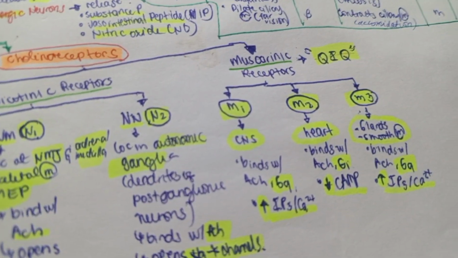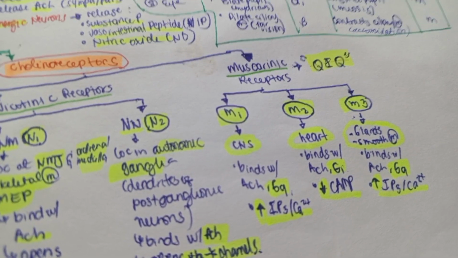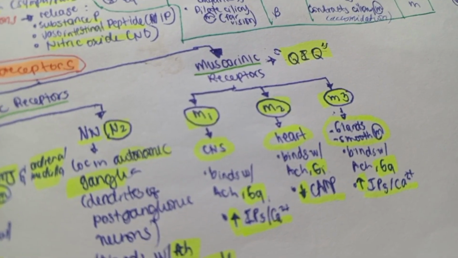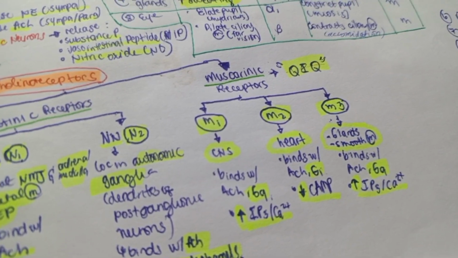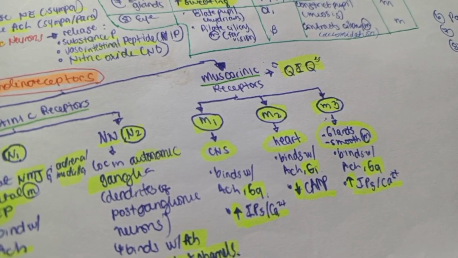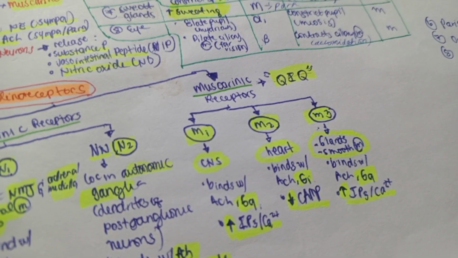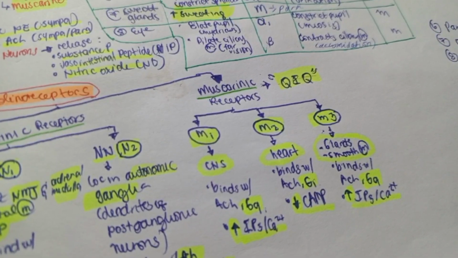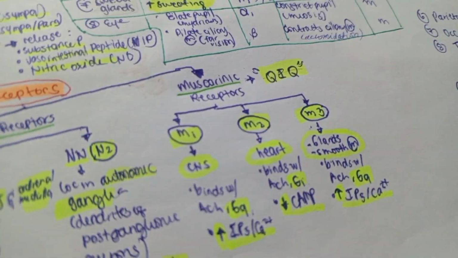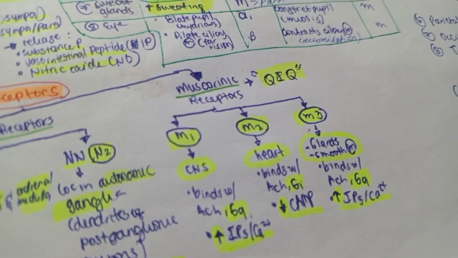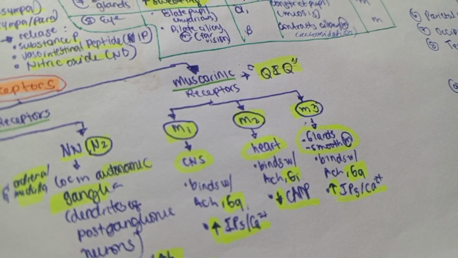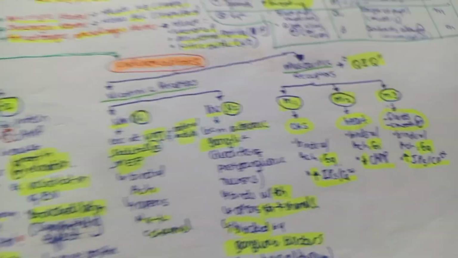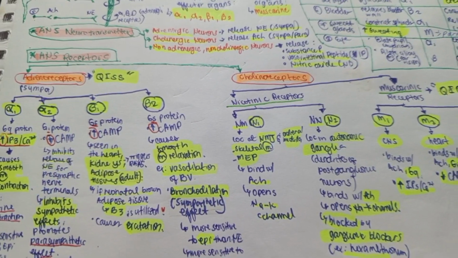And for the muscarinic receptor, we have the mnemonic here, because we have muscarinic M1, M2, and M3. The M1 can be found in the CNS, and it binds with acetylcholine using the Gq protein, and it increases IP3 and calcium. The M2 can be seen in the heart, and it binds with acetylcholine using Gi, and it inhibits or decreases cAMP. And the next is the M3, which can be seen in the glands and smooth muscle, and it binds with acetylcholine using Gq. As with M1, it increases IP3 and calcium. So that's the muscarinic receptor, and that's all about the ANS receptors.